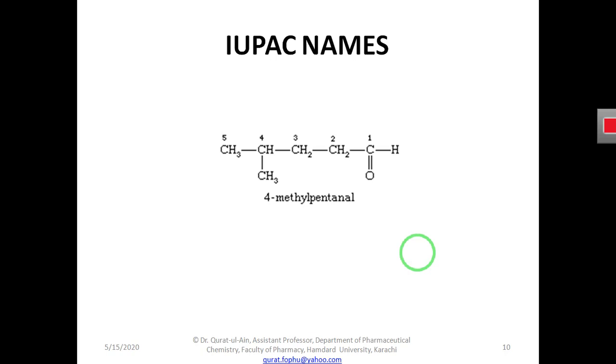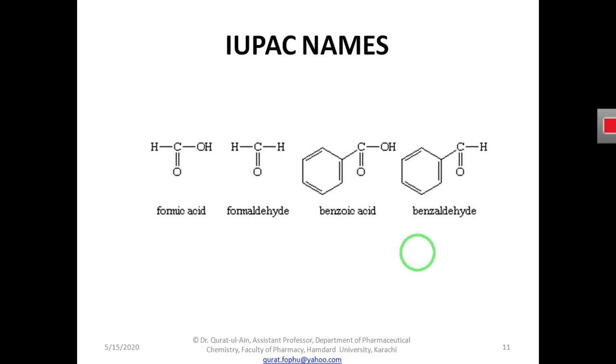Now, the other method of naming the aldehyde is by the acid that is attached to it. For example, if this is formic acid, you can see here it is having an aldehyde group, a CHO group. So it is a formic acid, it is an aldehyde.